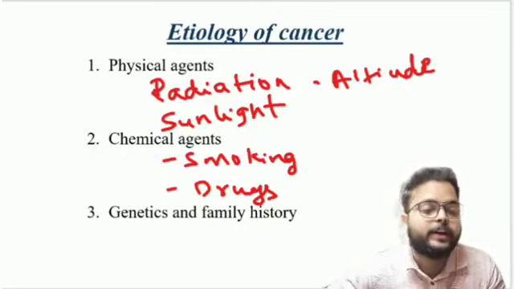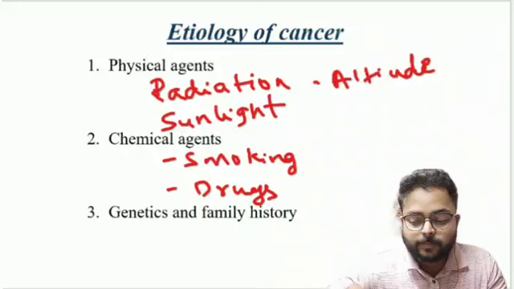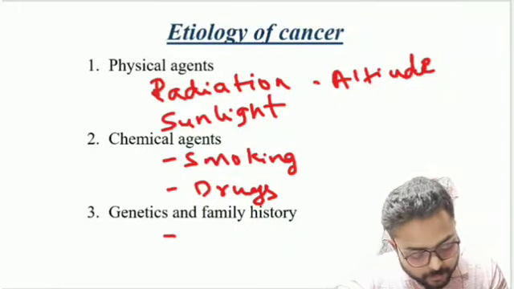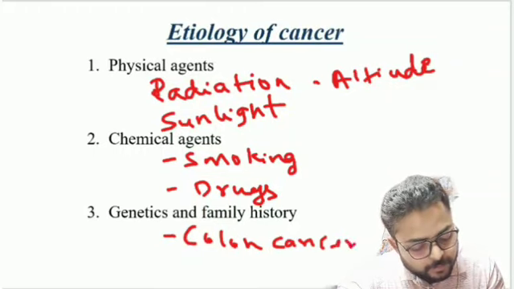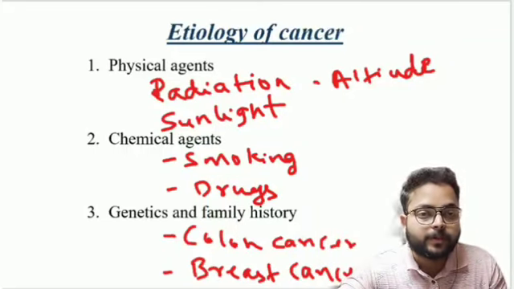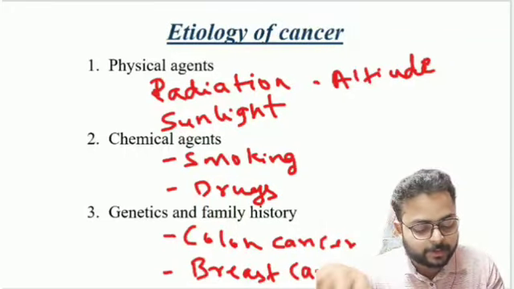Then the third one is genetics and family history. Only two cancers can spread from generation to generation. The two cancers are colon cancer and breast cancer. So these are the only two types of cancer which can pass from family to family, generation to generation.